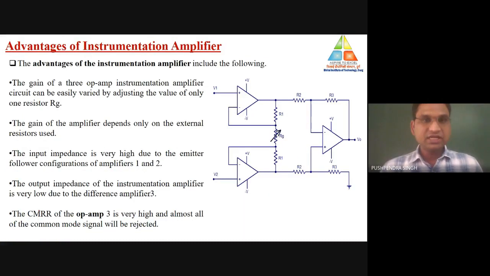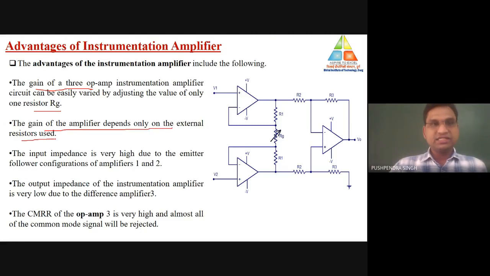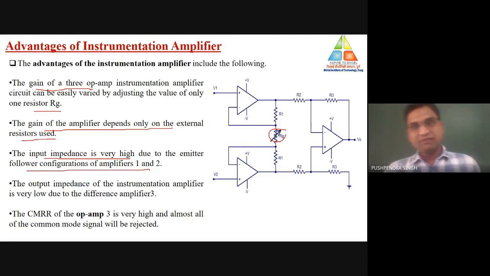Now what are the advantages of the instrumentation amplifier? The very first advantage is that there is one knob control. By changing the value of Rg, we may easily control the gain of the instrumentation amplifier. The gain depends only on the external resistance used. Here Rg is an external resistance connected to the instrumentation amplifier. The input impedance is very high due to the emitter follower configuration of amplifiers number 1 and 2. Then the output impedance is very low and CMRR is very high. These terms we have already discussed. So these are the advantages of the instrumentation amplifier.